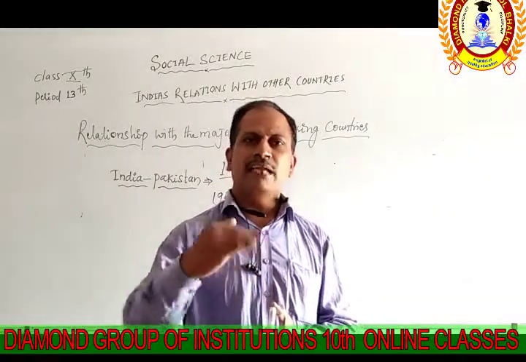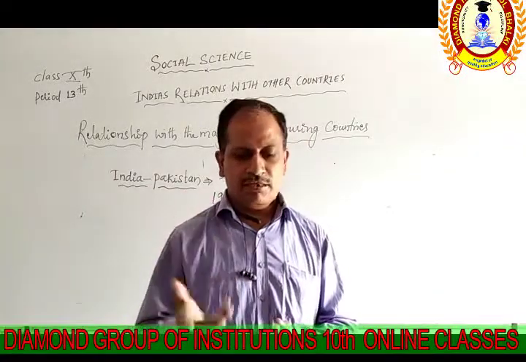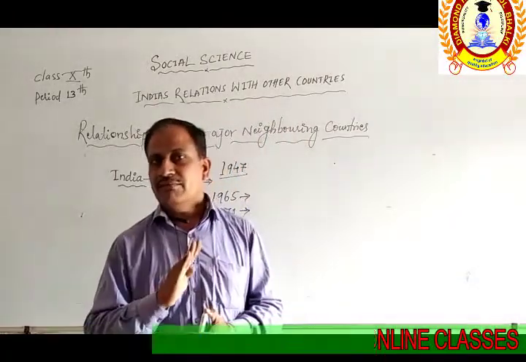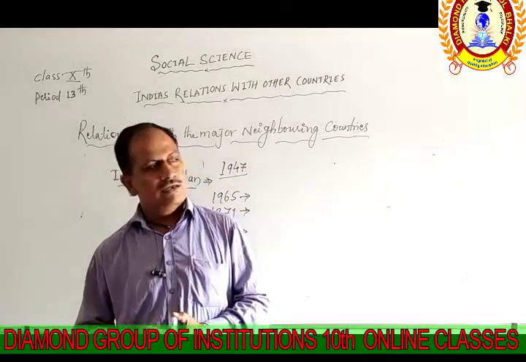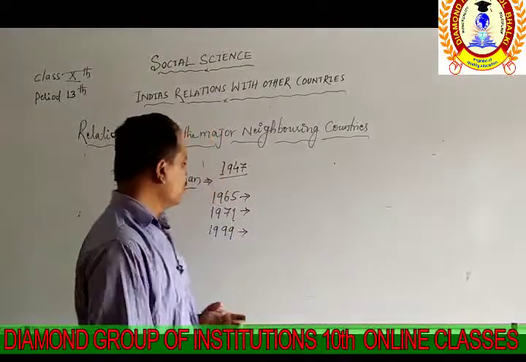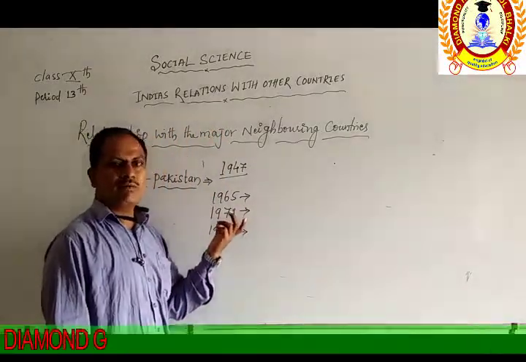Many times agreements were signed by India and Pakistan to maintain the peace, but even that did not succeed in stopping the dispute between India and Pakistan.